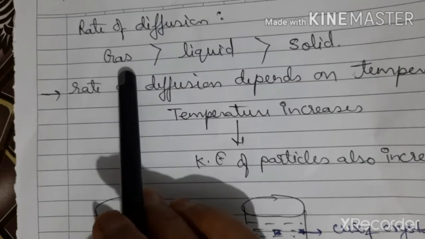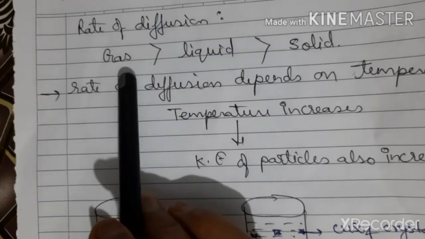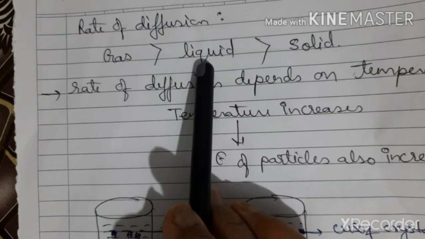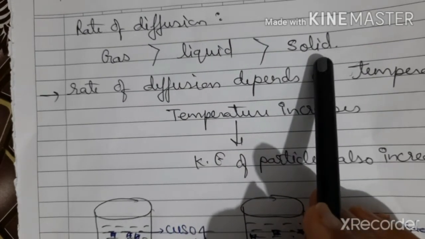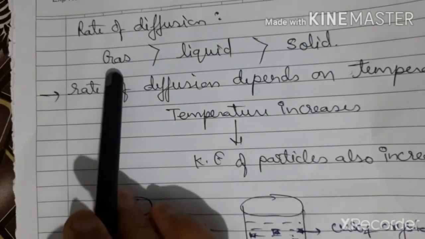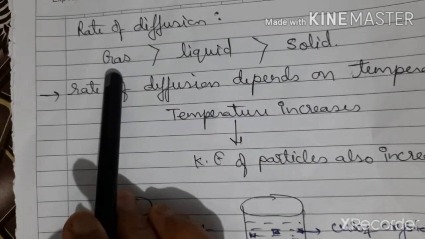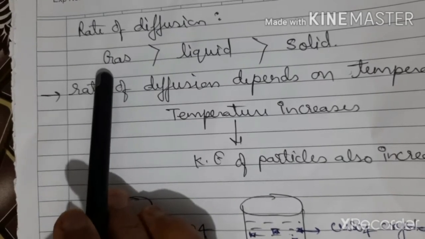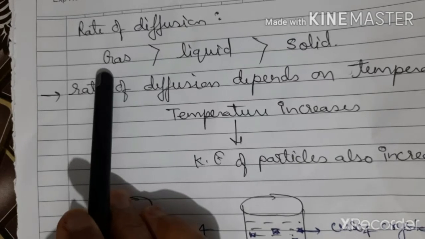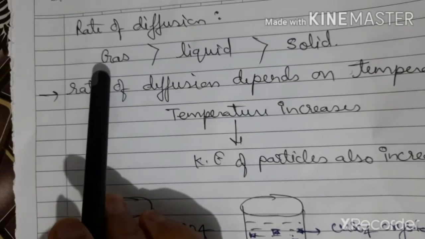Gaseous particles have highest kinetic energy, liquid particles have less kinetic energy, and solid particles have least kinetic energy. Since the particles of gases have highest kinetic energy, the rate of diffusion is maximum in case of gases.